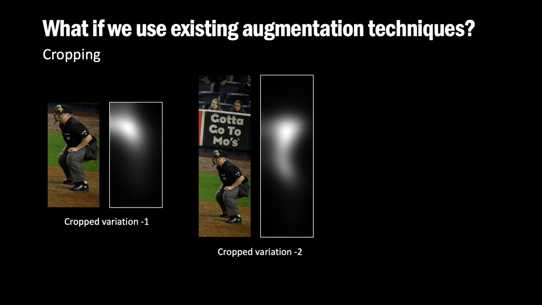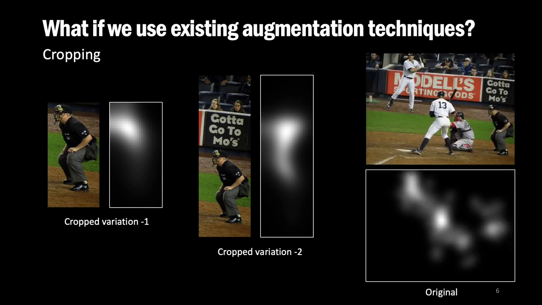However, if we have the man and the text, then our attention is divided between these two regions. Adding more interesting regions will complicate the attention distribution. As you can see in the middle example, the text seems to be more important than the player, but in the original image, the player is more salient than the text. Therefore, it is difficult to predict how the labels will change under a cropping transformation in saliency prediction, making it infeasible to generate augmented image label pairs in this way.